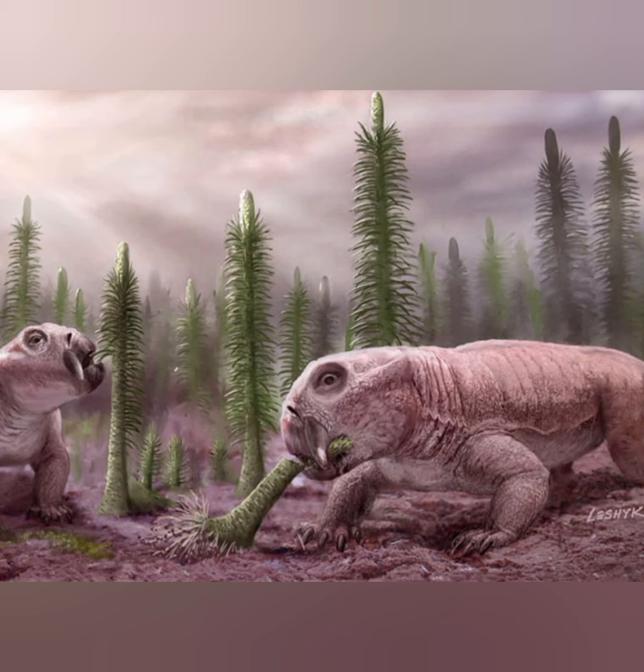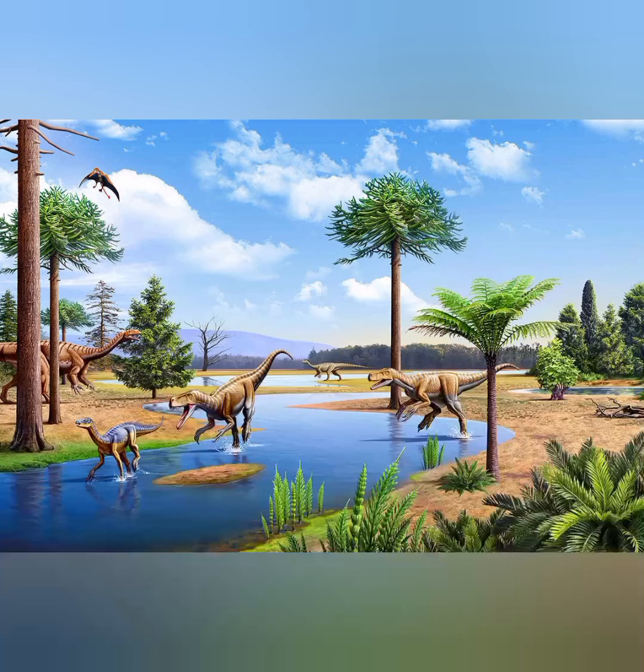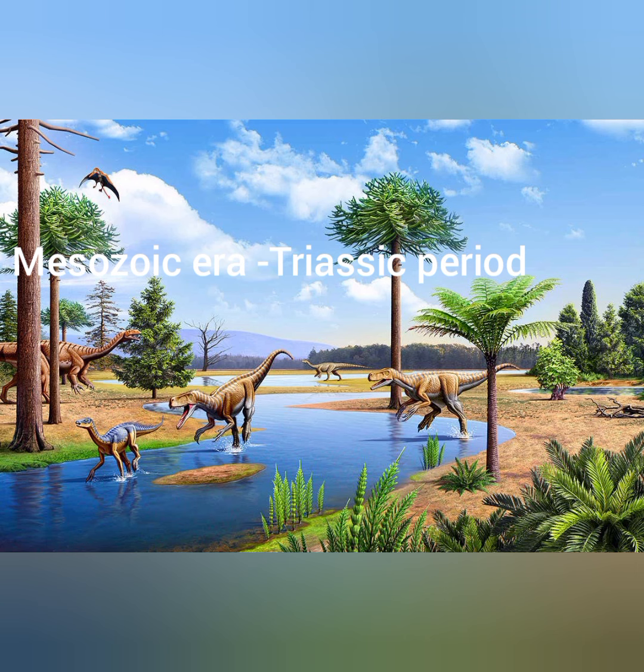This was the end of the Paleozoic era, and then began the Mesozoic era. From there, the Triassic period began. Triassic period was also called the Age of Reptiles, which began around 252 million years back, when the dinosaurs became very dominant vertebrates which dwelled in the lands as well as in the waters.